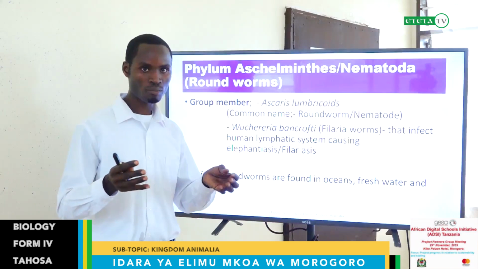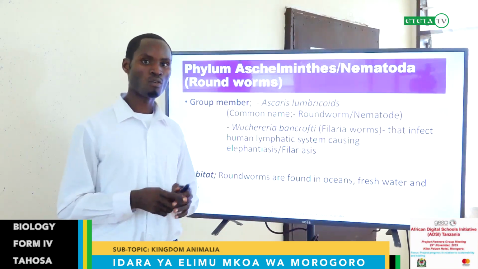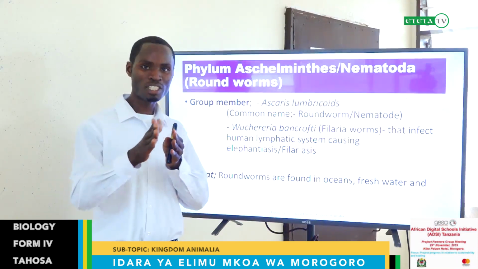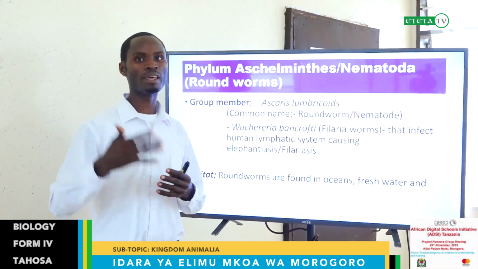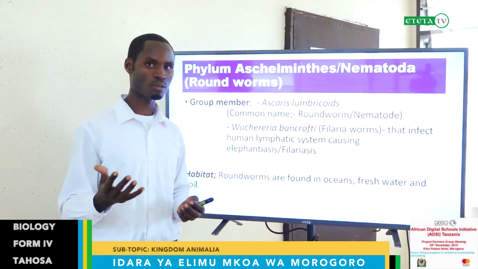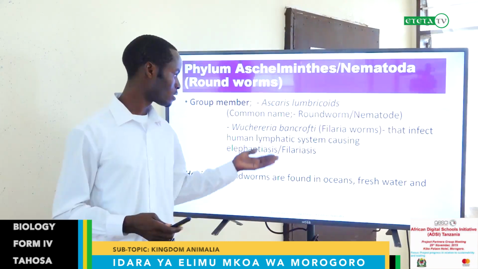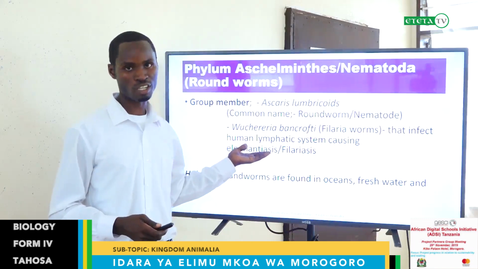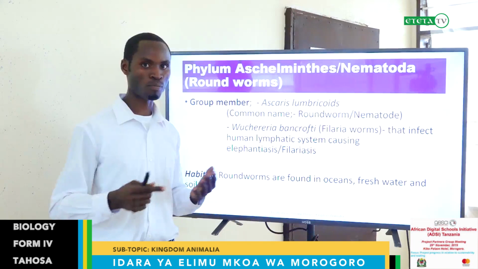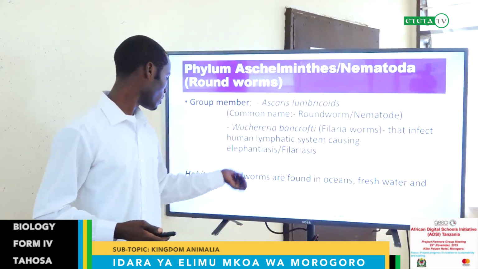The swelling happens because of blockage or damage of the lymphatic system, whereby the lymph, the fluids of the body, will have no channels to pass through the body. Then they accumulate in any part of the body which allows them to accumulate. It can be the scrotum, the breast, or the legs. That is the swelling. And this one, I think, cannot be treated because it is total blockage of the lymphatic system after a long exposure to this kind of worm.